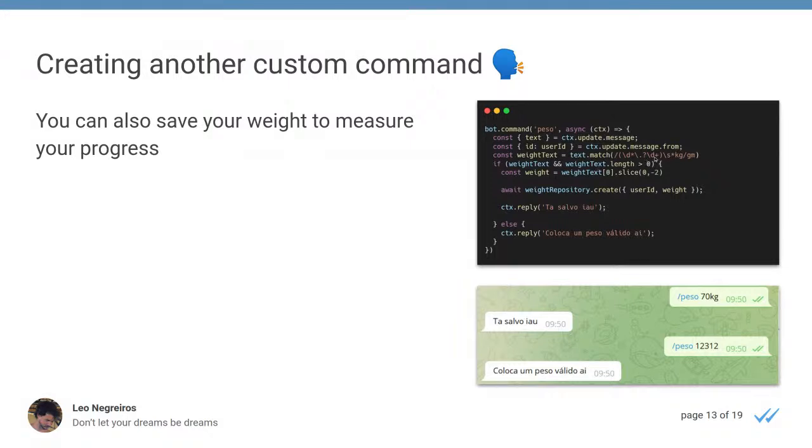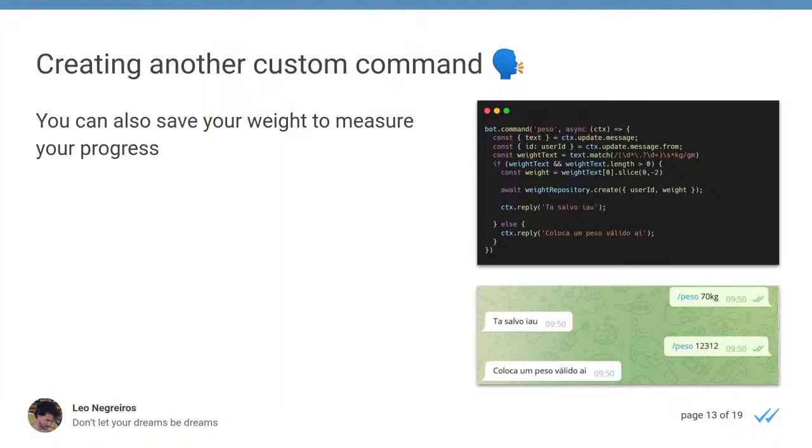So I did this because if you just add, I don't know, 70 watt, you have to put a unit there to know it's weight, because someone could just write 70 kilometers and that would be it. I do not like it. I like to specify it, and I think it's better for the users to use this way. I think it's easier to use because you're saying, hey man, I have 70 kilograms, that's it. Not I have 70 watt, you know? So I think that's it for this.